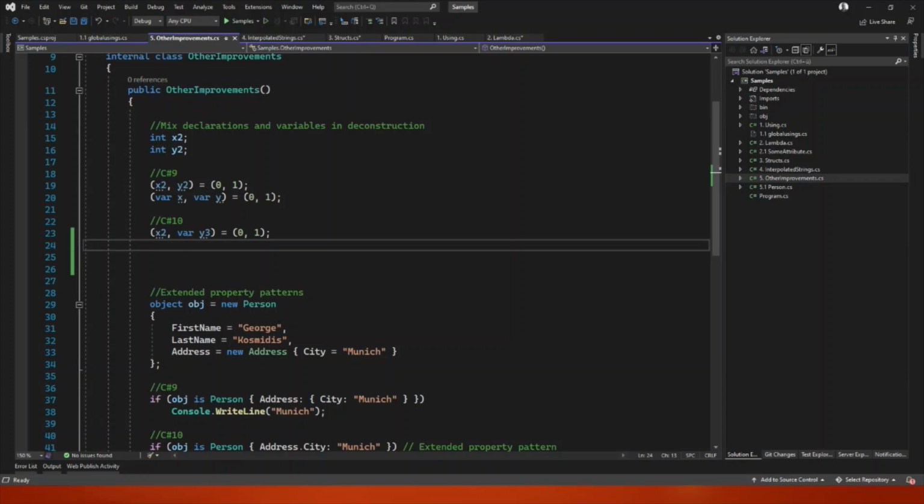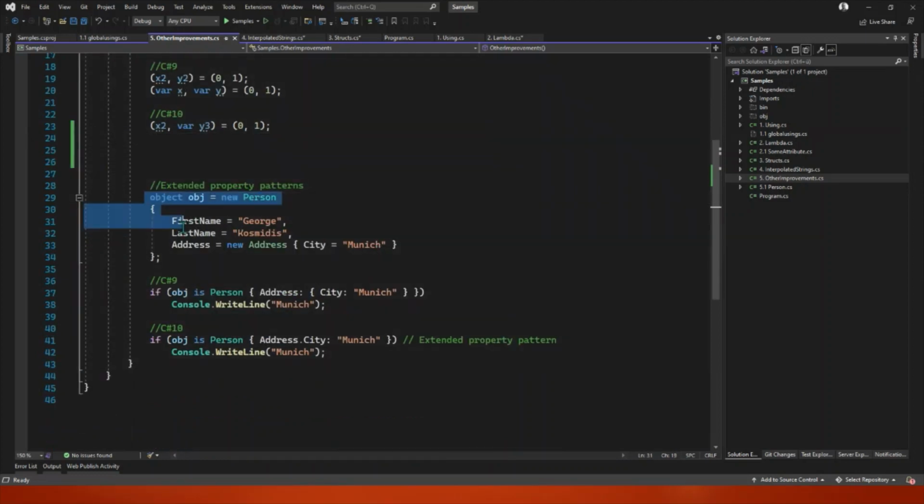And the second one, extended property patterns. Let's have an object here of type person, which has another complex object in it. What we had to do up until C# 9, if we wanted to check if this object is a person, and even more, if the city of that person is Munich, was write that with curly brackets, and you can imagine if you had an even more complex object, it would be pretty unreadable.